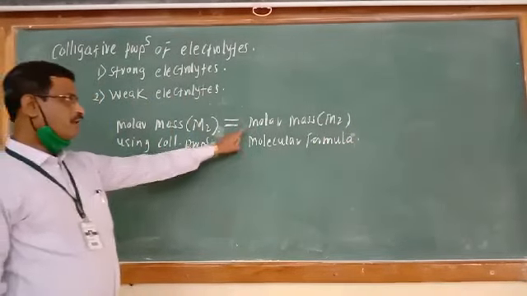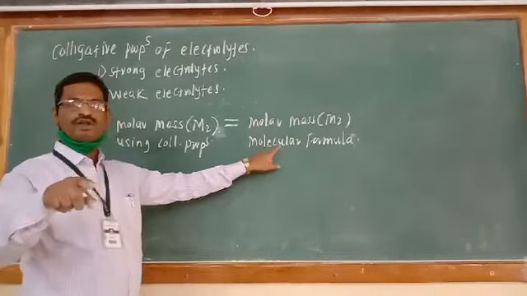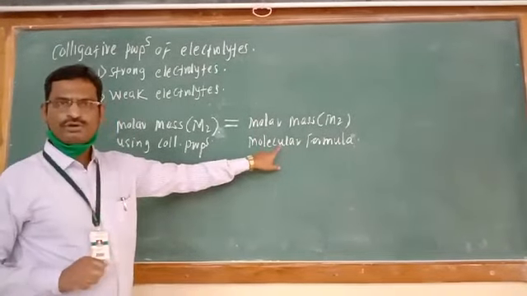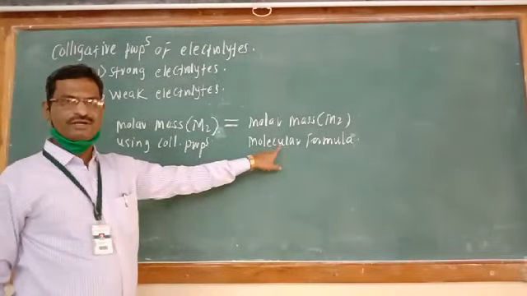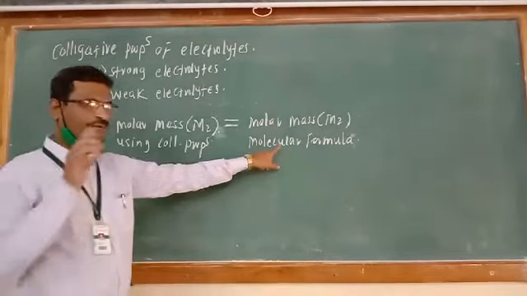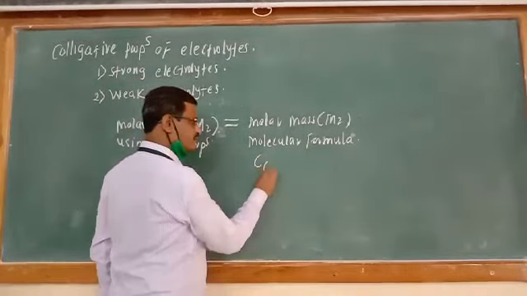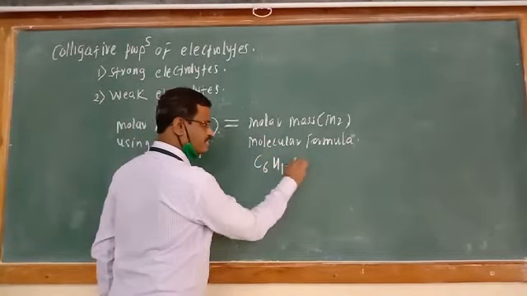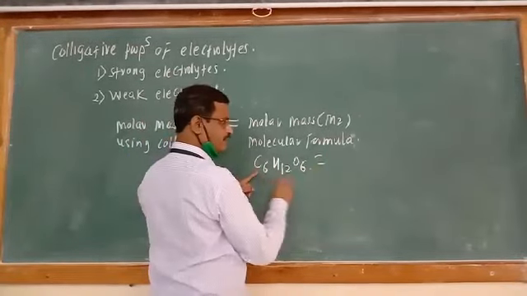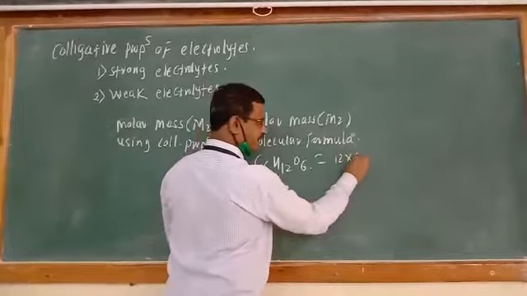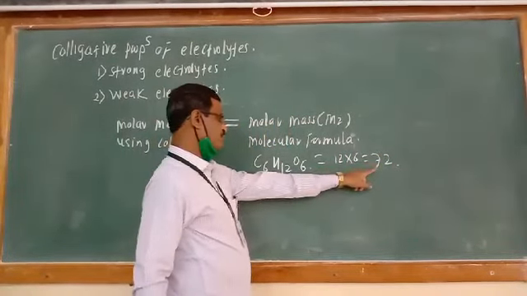The molar mass of solute is calculated from its molecular formula because we know molar mass is an additive property. So if we take the example of the compound C6H12O6, how do we calculate its molar mass? It contains 6 carbon, so 12 into 6, 72.